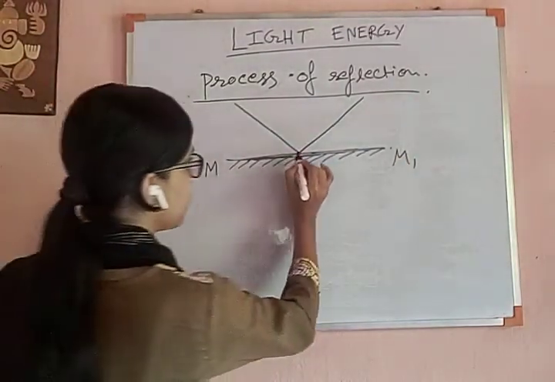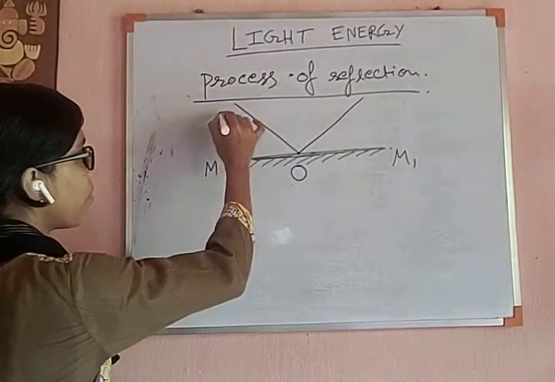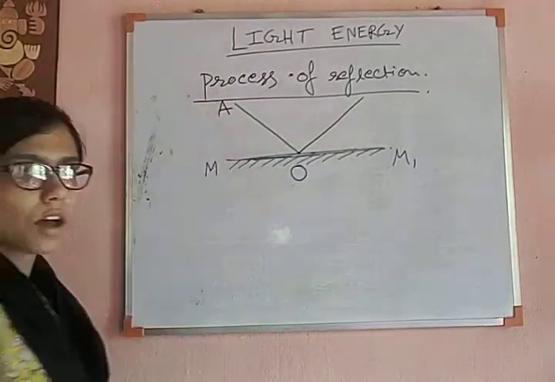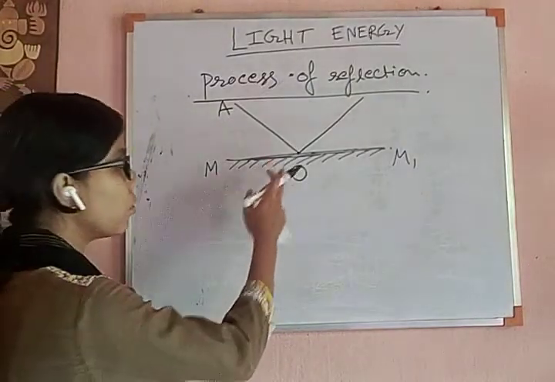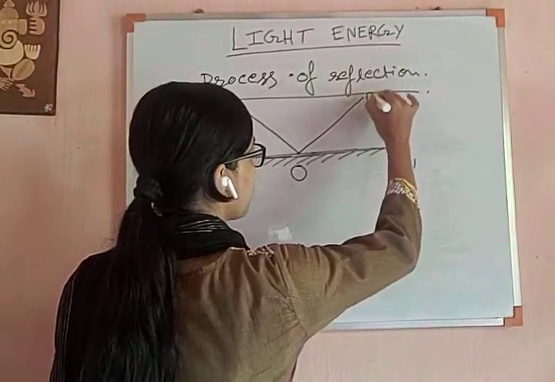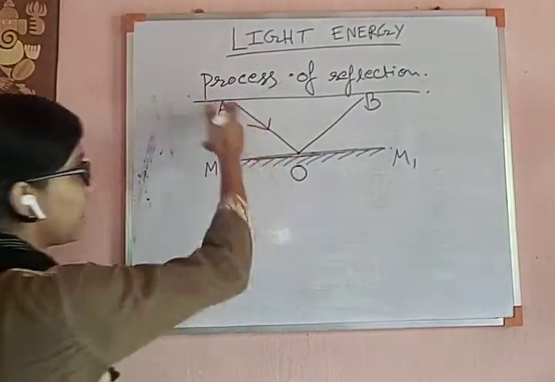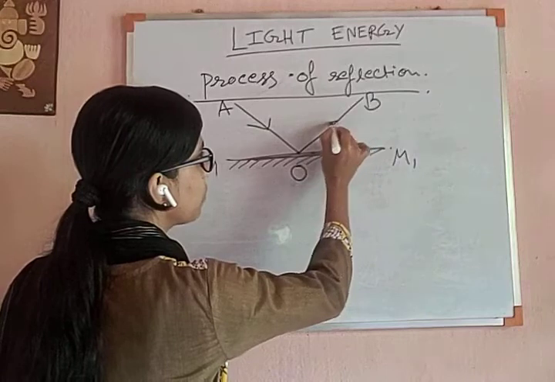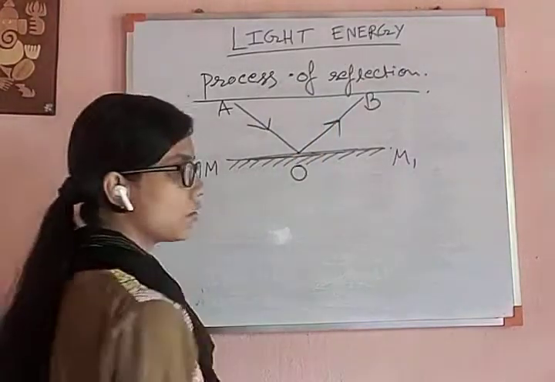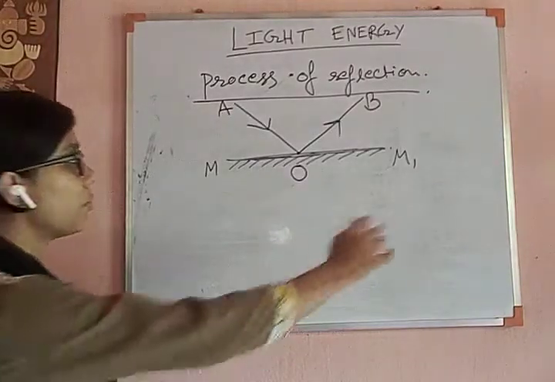If I say this point is O, and light is coming from the source A, it is striking the surface at the point O, and returning back to the same medium, and say this point is B. So light is coming like AO, and it is going to the same medium like OB. This process of coming and going is reflection.